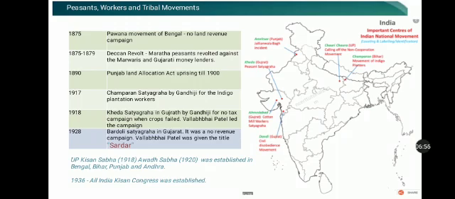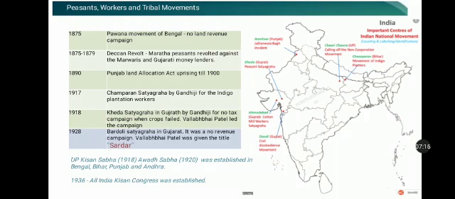One more very important revolution was the Mopla Rebellion, which occurred in 1921. This was the discontentment of the peasants in the Malabar district of Kerala. Here, the Moplas, which means Muslim tenants, rebelled.